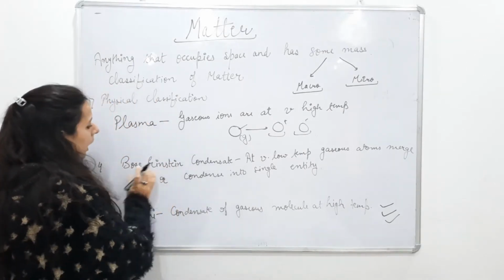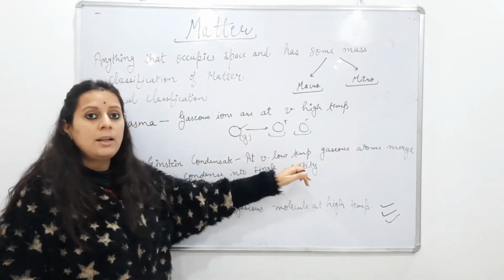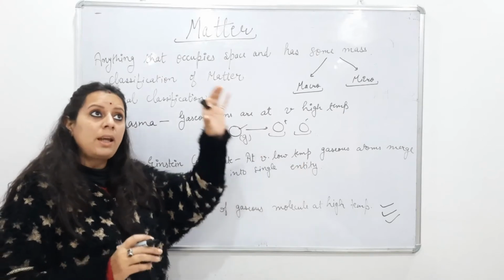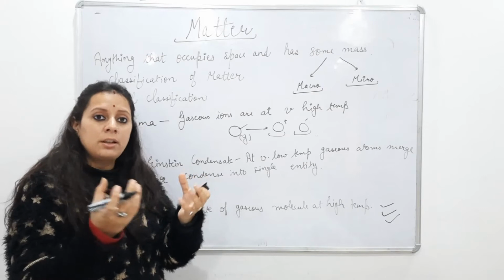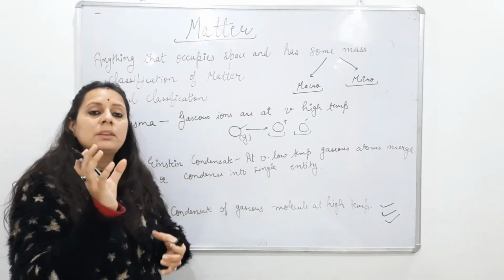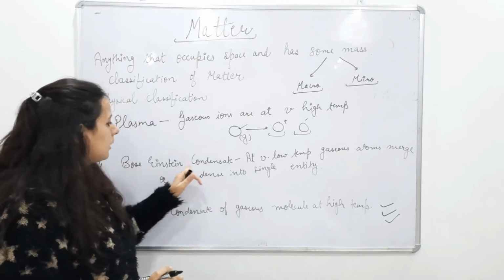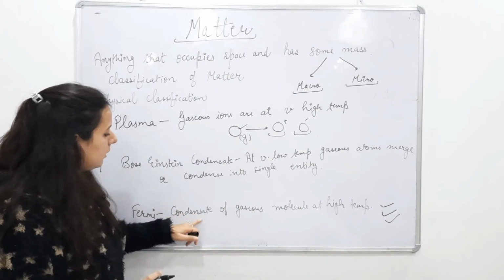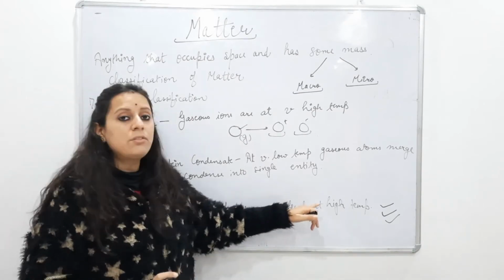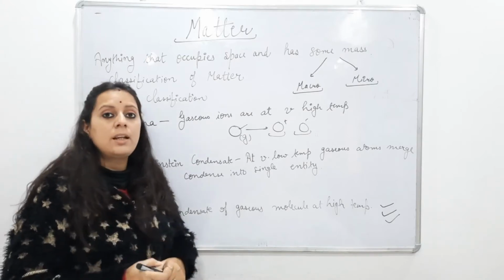Next is Bose-Einstein condensate. It is formed at very low temperature. At very low temperature, what will happen? The gaseous molecules will come together. They will condense, they will come together and form a single entity, and that single entity comes under Bose-Einstein condensate. And last is Fermi. Fermi contains condensate of gaseous molecules at very high temperature. So it is a very high temperature in which condensate is formed.